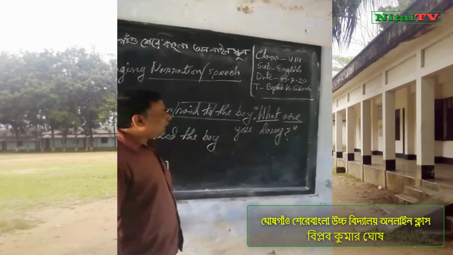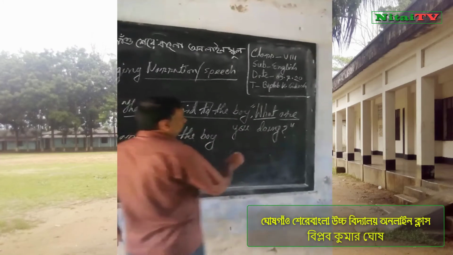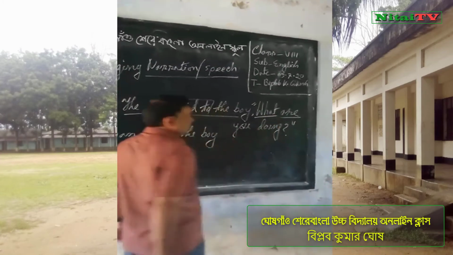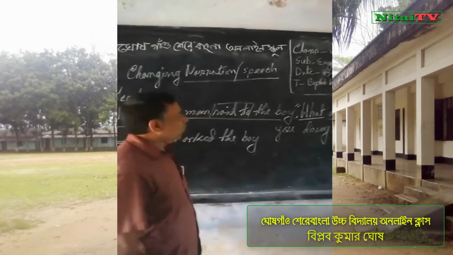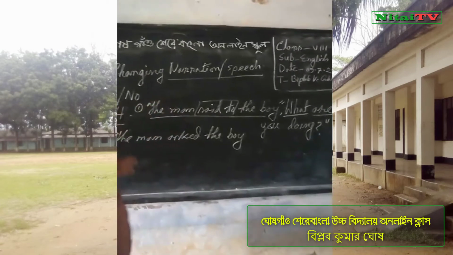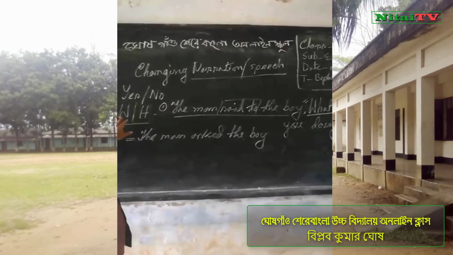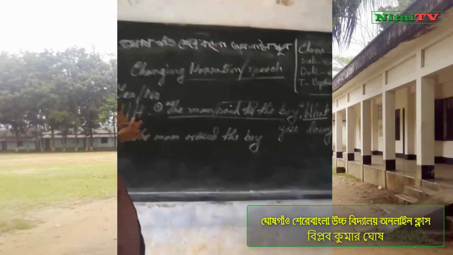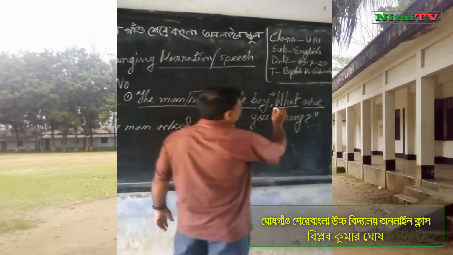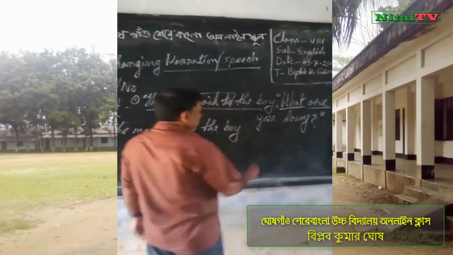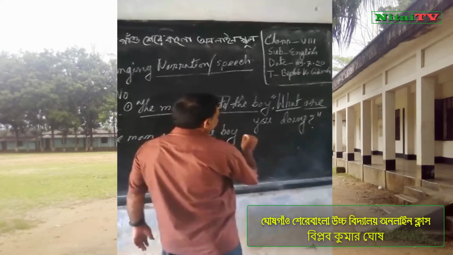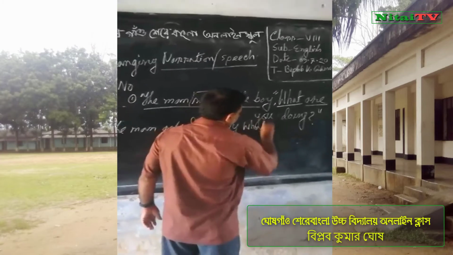So I want to write this word. We do not write if. When the sentence has a WH word, then I will write the WH word in the conjunction place. So I write what.